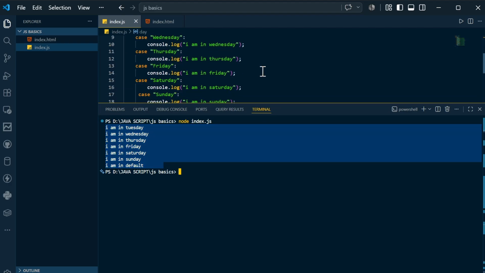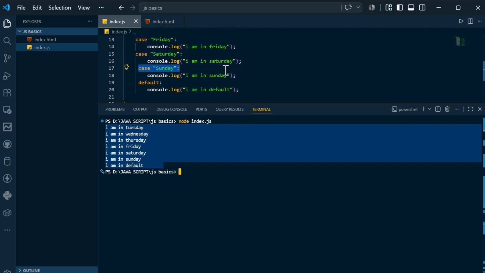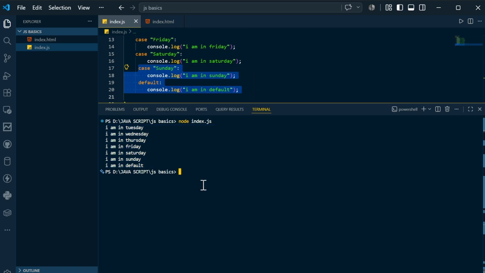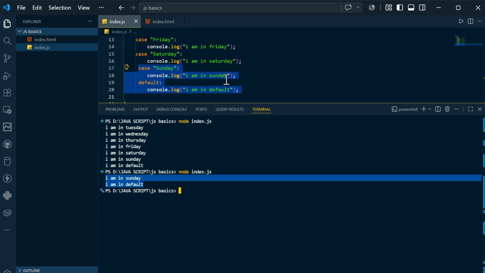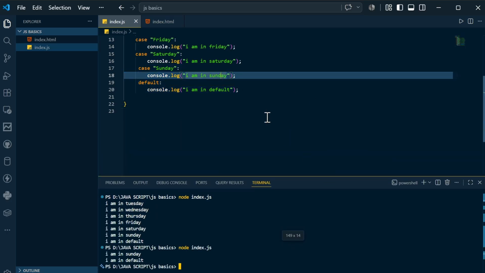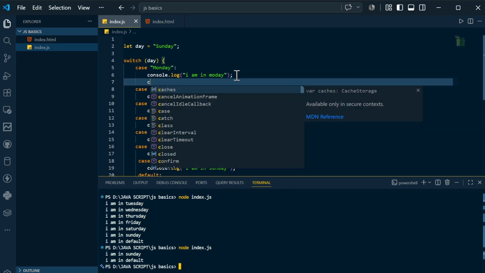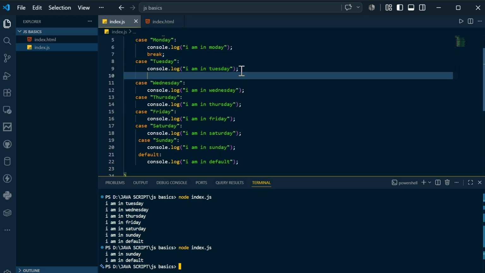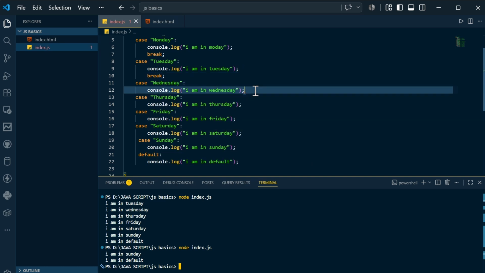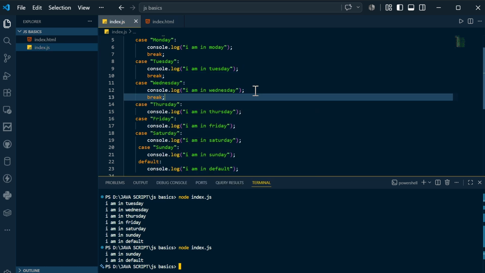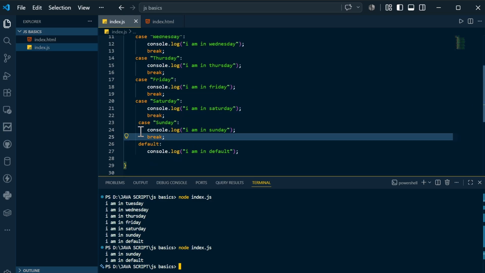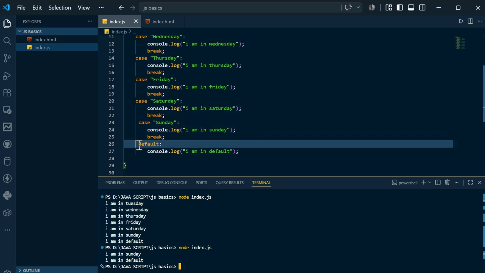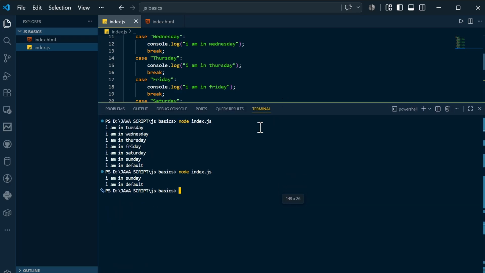If you write Sunday, it will satisfy this condition and print this and this. But you don't want that. You don't want to print all this stuff, you just want to print Sunday. For that reason, after this statement you can mention break. What this break will do is automatically stop after the required statement. After the last case, there is no requirement for a break on the default, because default is the thing which will run at the last.